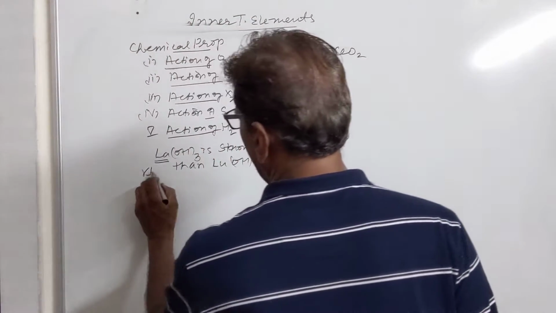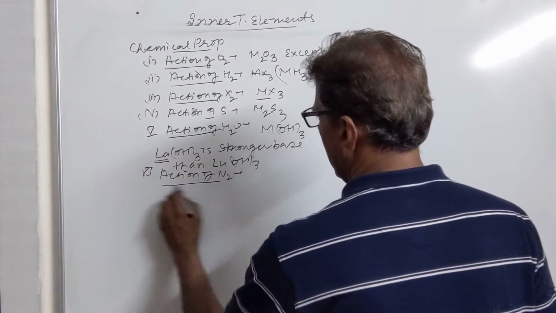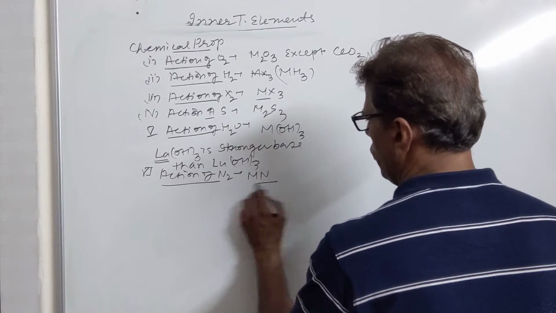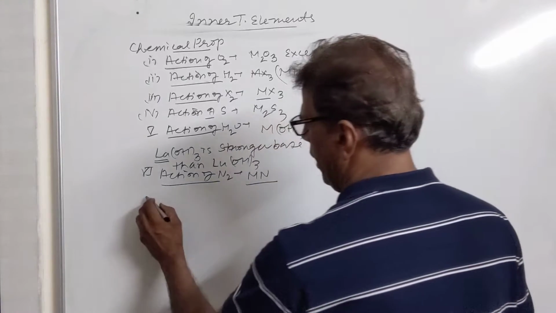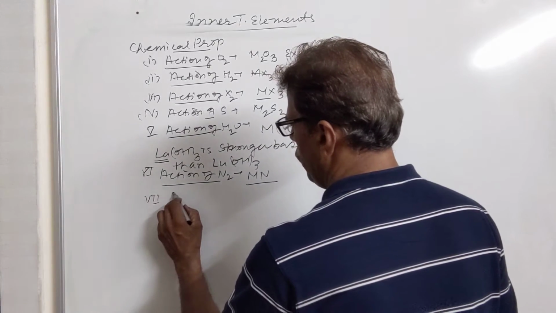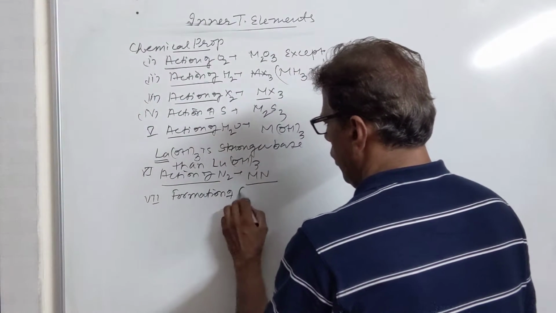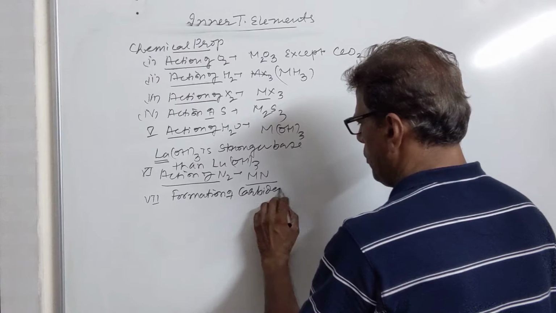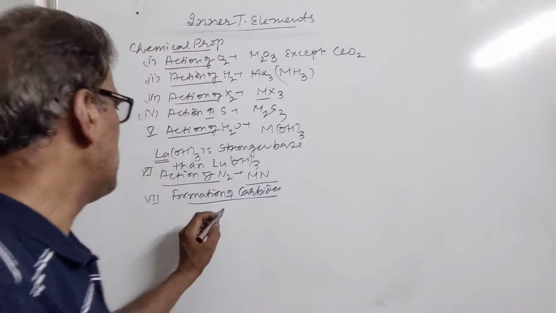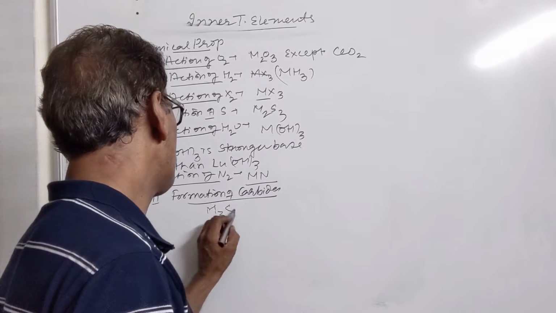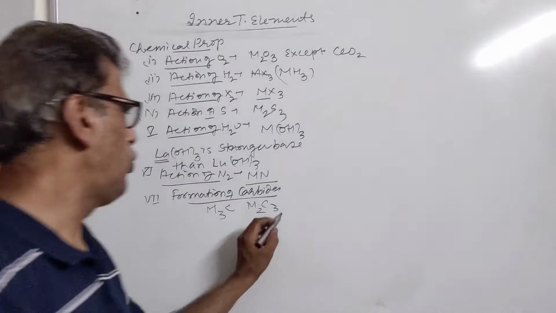Then we have sixth reaction, action of nitrogen. They react with nitrogen forming metal nitrides, where the metal is in the +3 state and nitrogen is in the -3 state. Then we have seventh property, formation of carbides. All of these elements react with carbon and form carbides of formula M3C, M2C3. These are the metal carbides, they also form MC2.